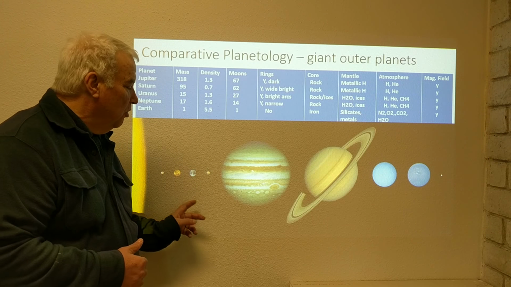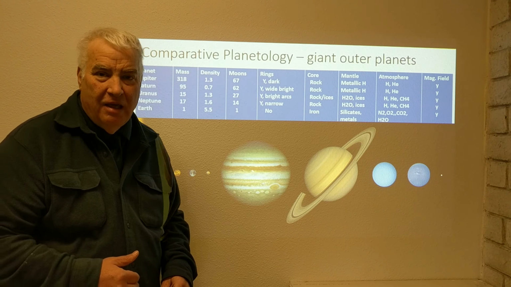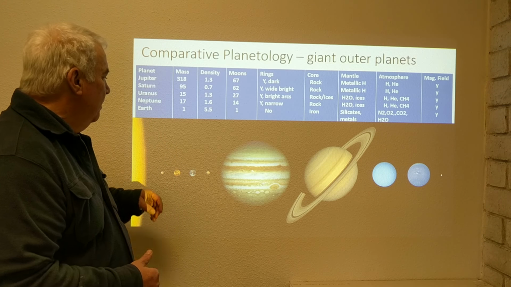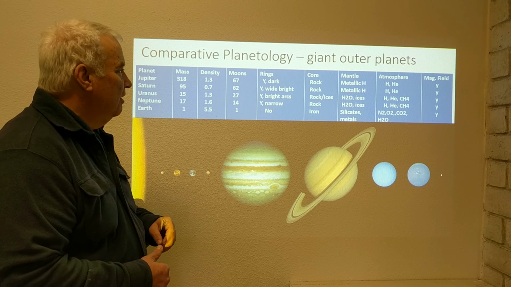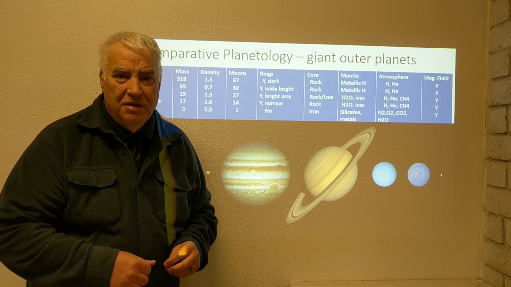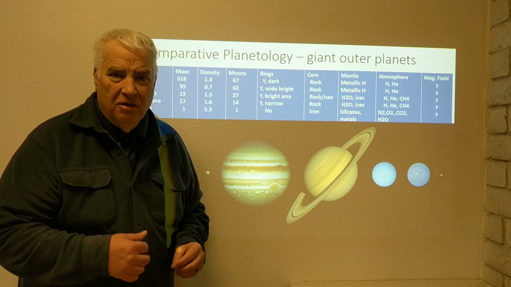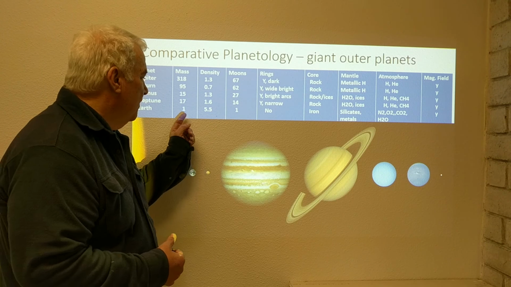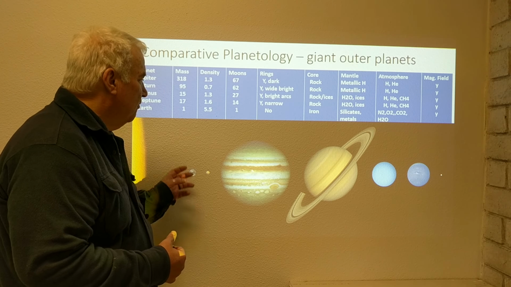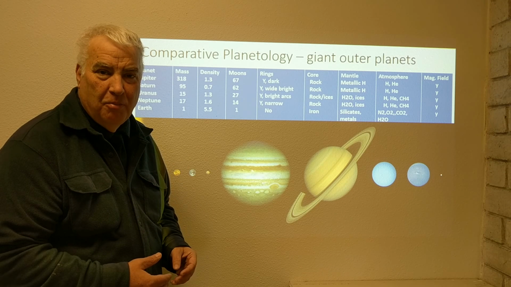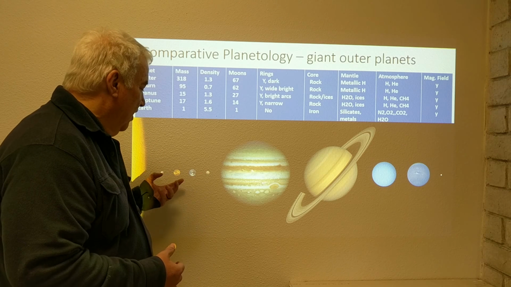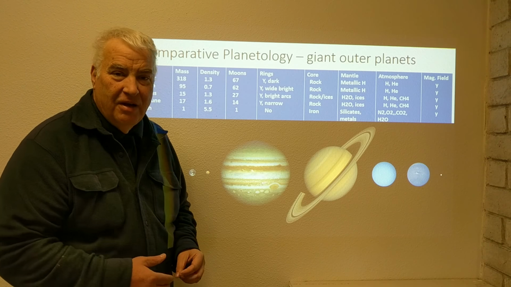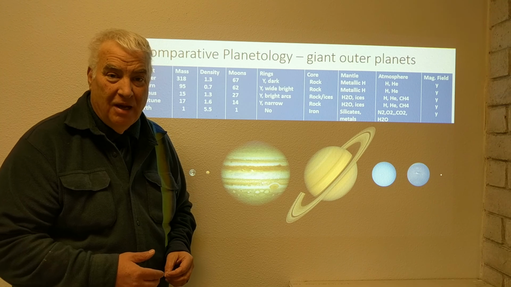And for scale, they're shown with the other planets, the rocky, Earth-like or terrestrial planets here. And in this table, I have listed a number of properties about each one of those planets along with the Earth for comparison. For many of these properties, the Earth is pretty much the same as the other terrestrial planets. So the focus here is on the gas giant planets and these properties.